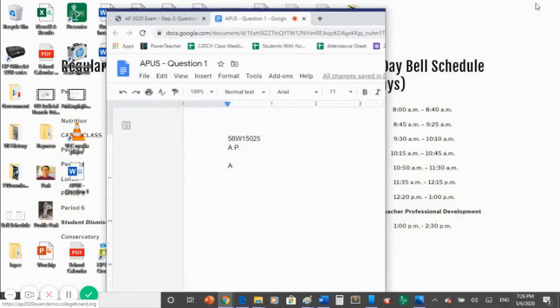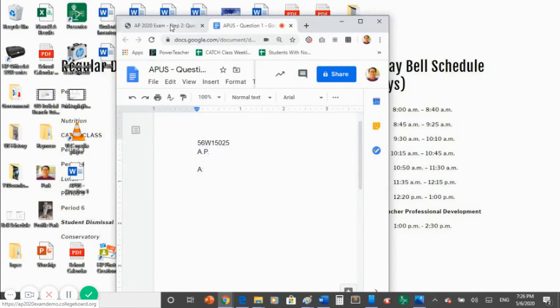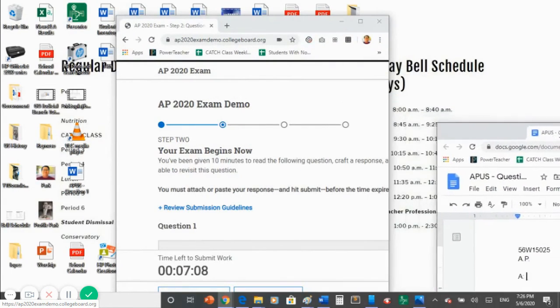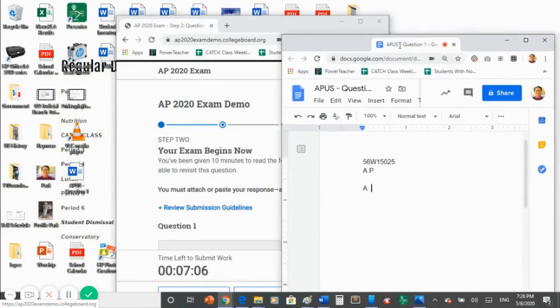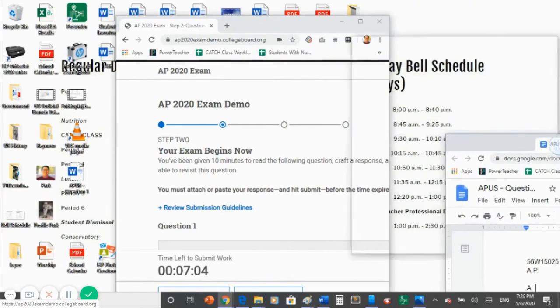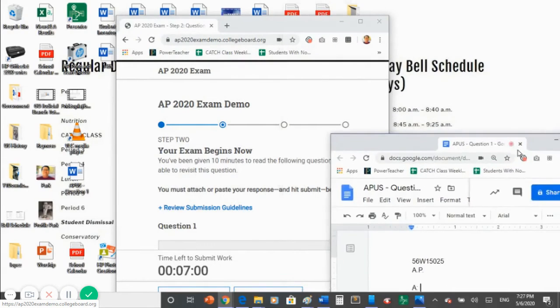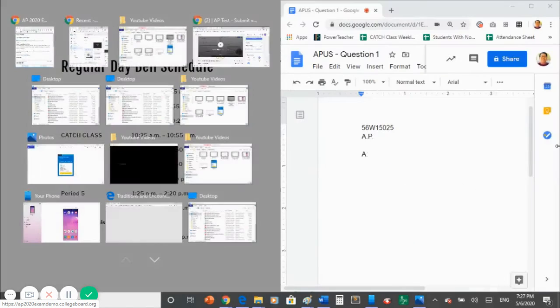Minimize the window. You will now have to separate your windows. Click your answer document and drag the window until your mouse touches the right middle corner of your screen.